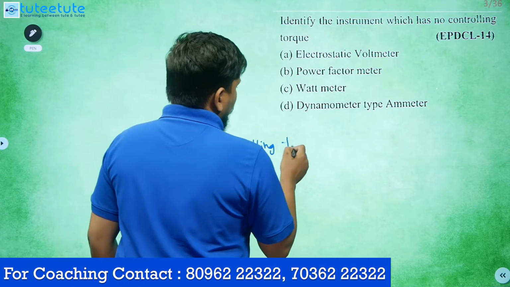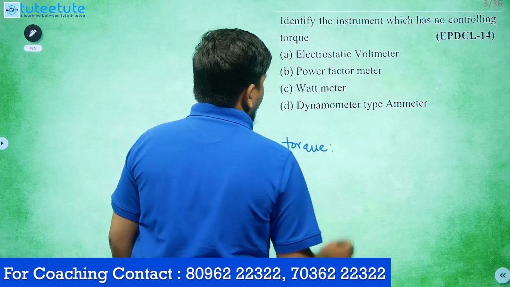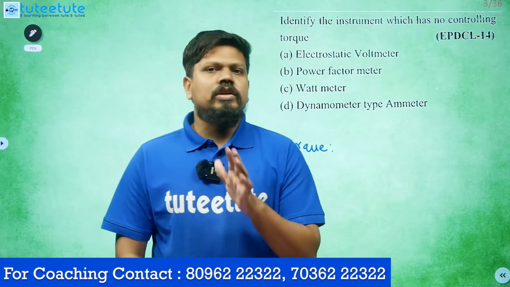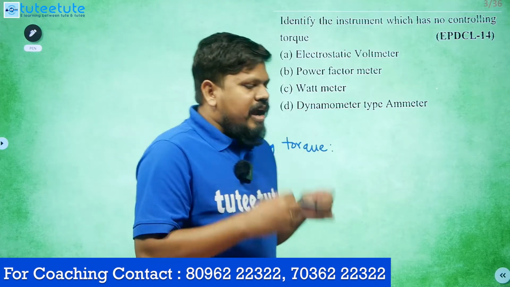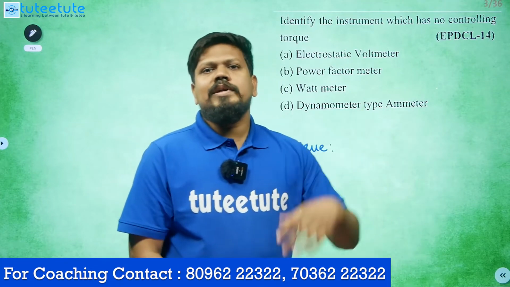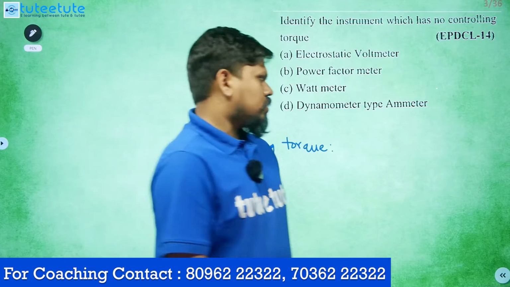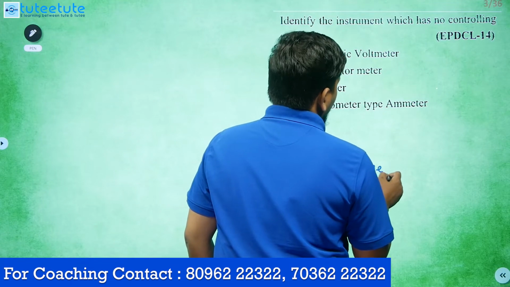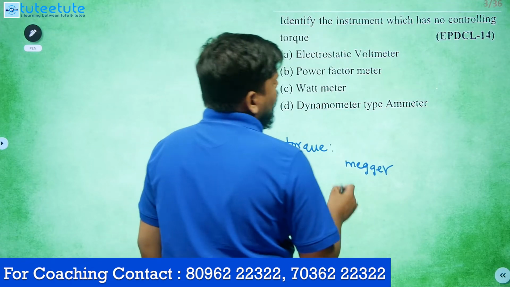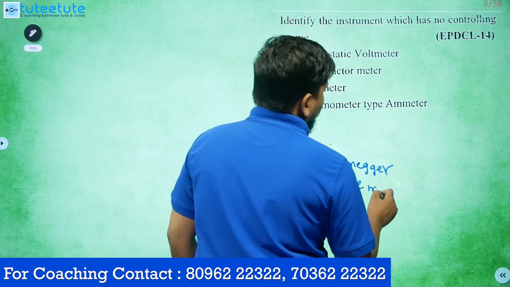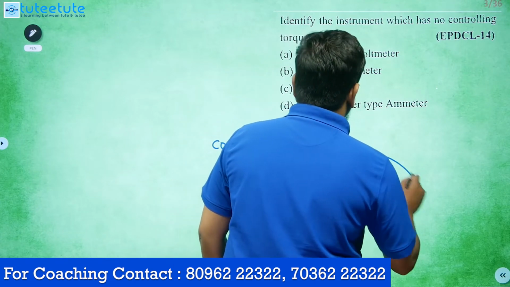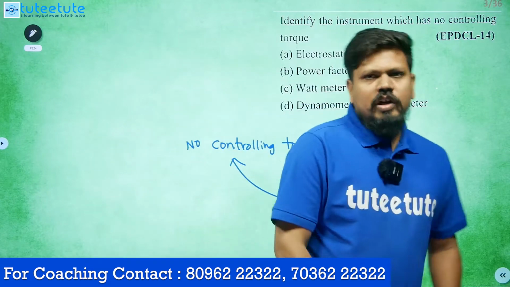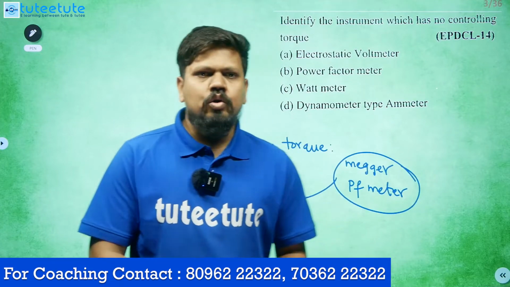Controlling torque is absent in two instruments, which means we are not providing any controlling mechanism. One of them is the Megger, and the other is the power factor meter. In these two instruments, there is no controlling torque. Remember this bit. I will tell you why.